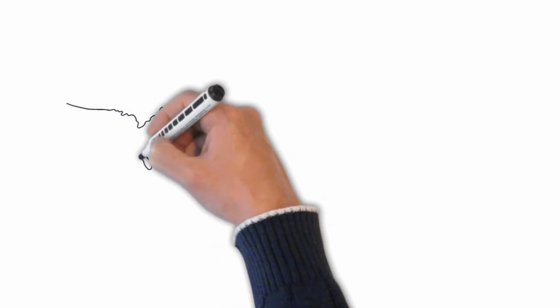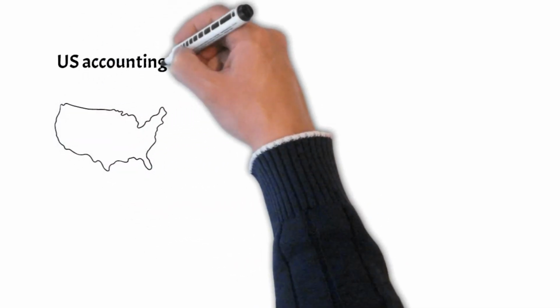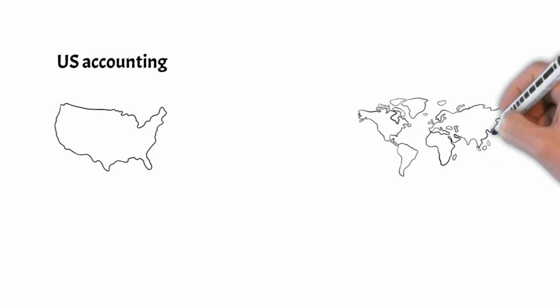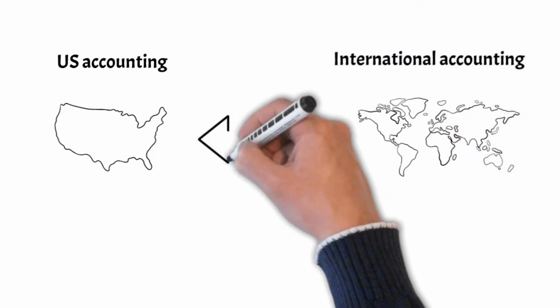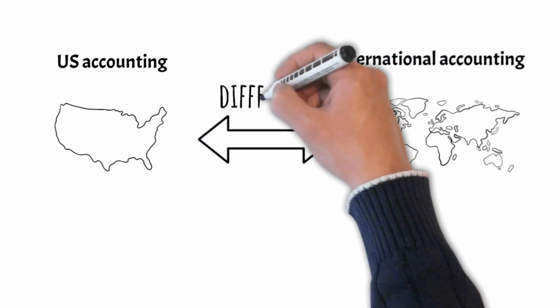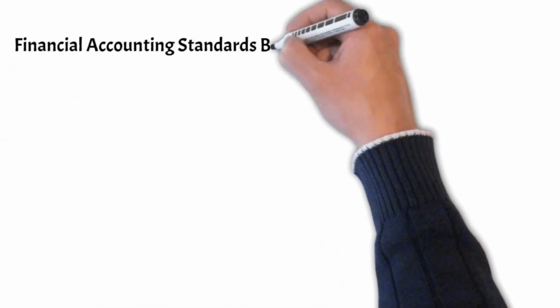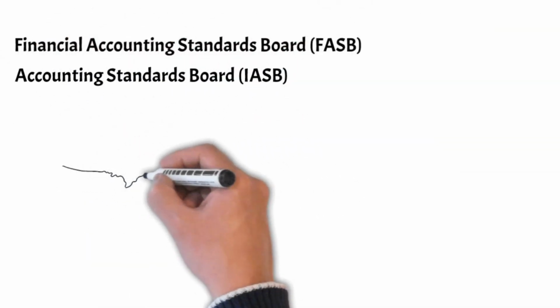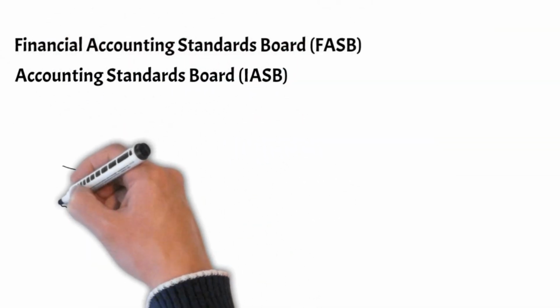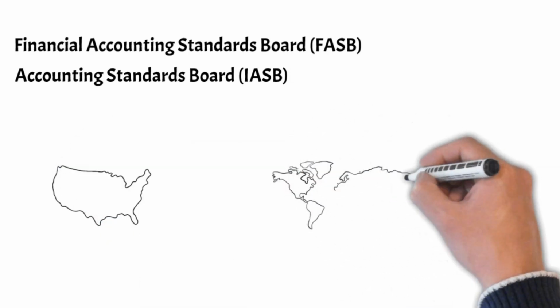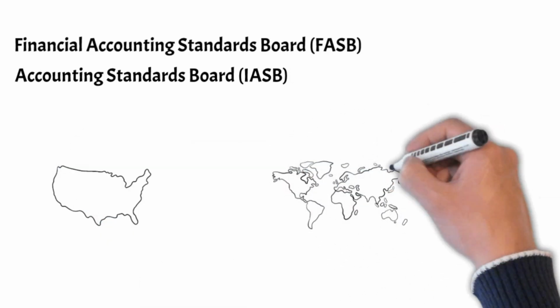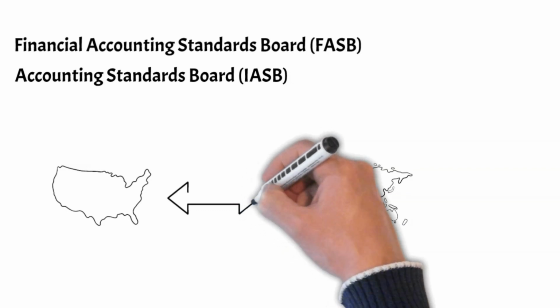U.S. accounting and international accounting are both accounting styles that are utilized by business owners and investors. While these two methods may seem similar, they are completely different. Despite the initiatives of the Financial Accounting Standards Board, or FASB, and the International Accounting Standards Board, or IASB, major discrepancies linger between accounting methods in the United States and the rest of the world.